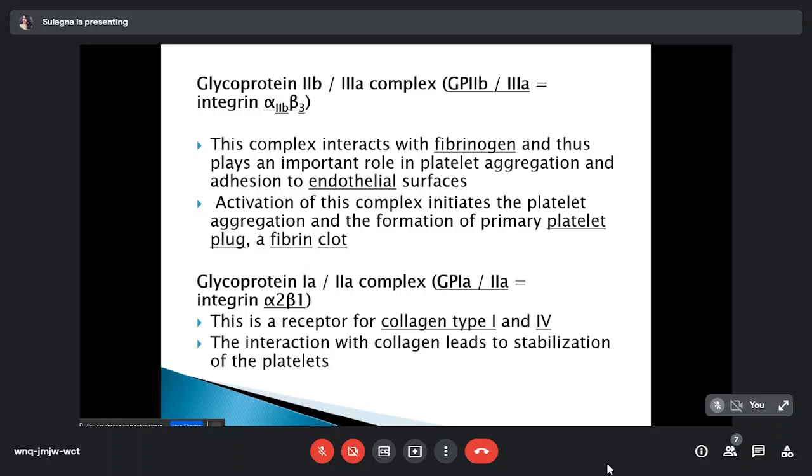Another important glycoprotein is the glycoprotein 1a 2a complex. This is the receptor for collagen type 1 and type 4. The interaction with collagen leads to stabilization of the platelet.